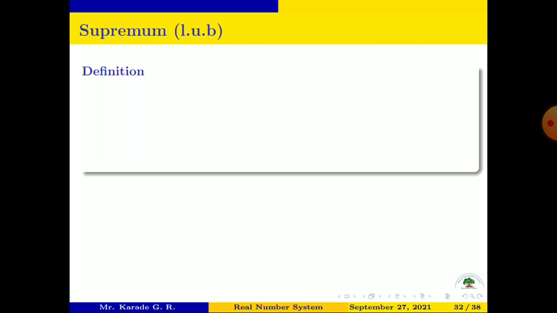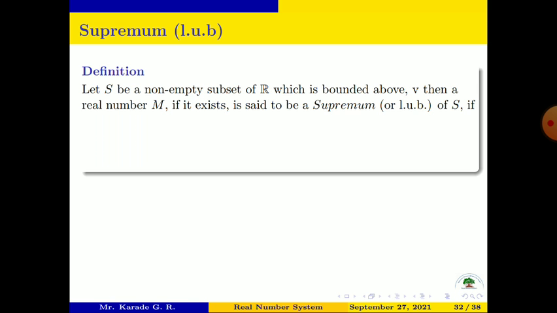Now let us define what is meant by supremum or least upper bound. Let capital S be a non-empty subset of R which is bounded above.